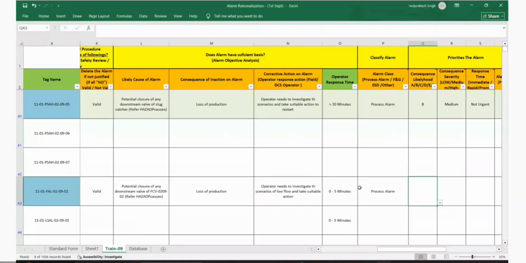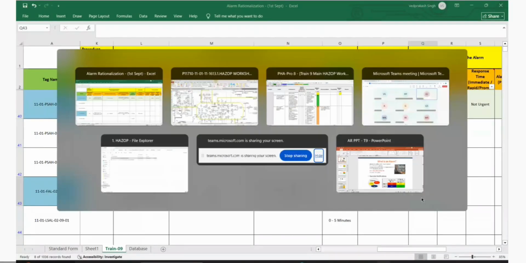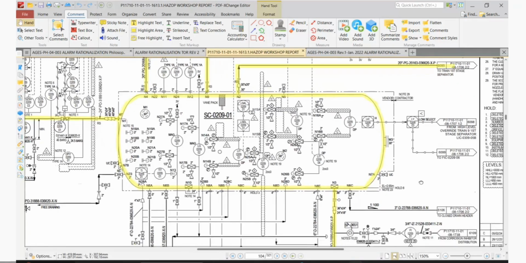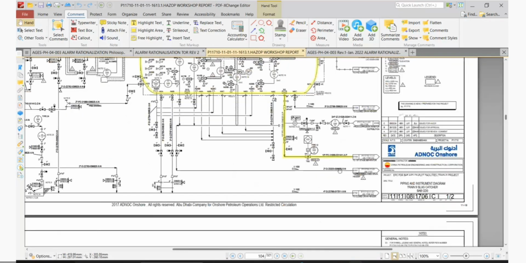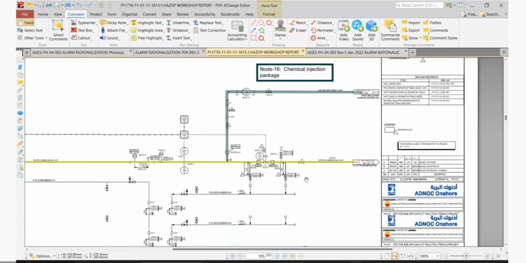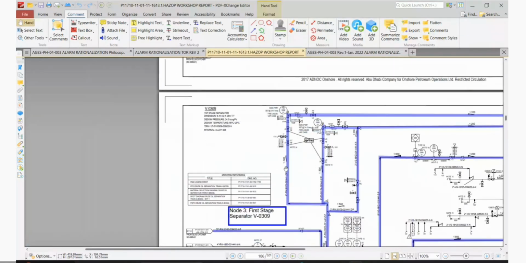Loss of production, yes. Khalid, what about the cascade effect on the first stage separator because of this low flow? Is there any impact on the first stage separator also? The level inside the first stage, because I didn't direct any flow towards the first stage.